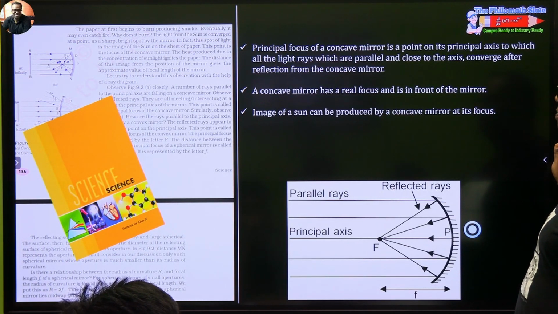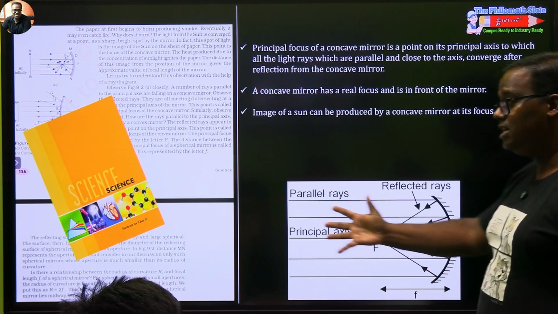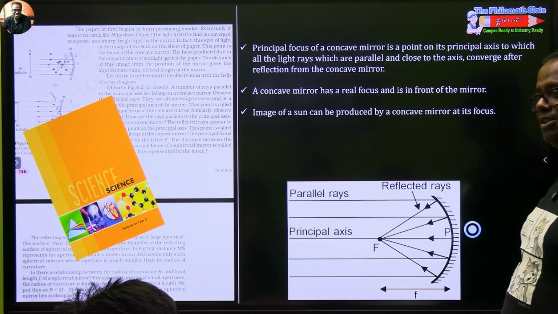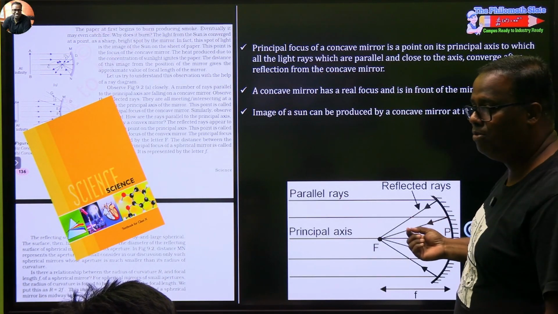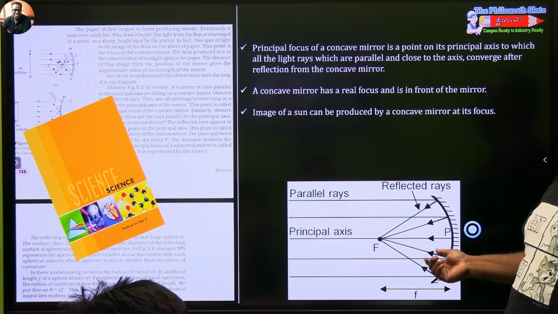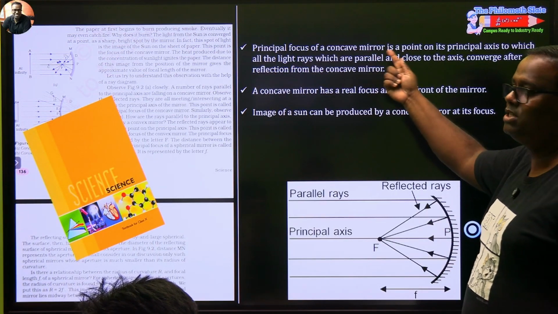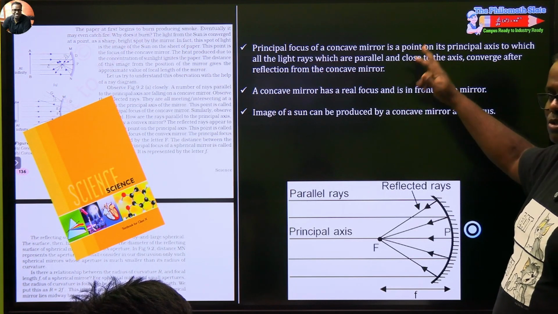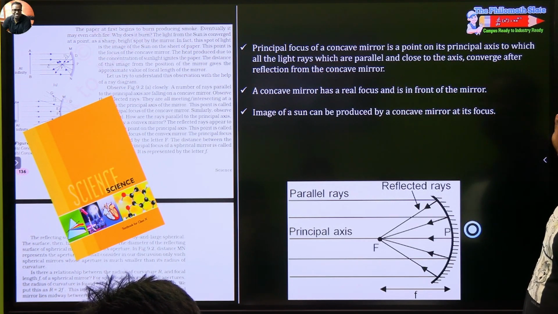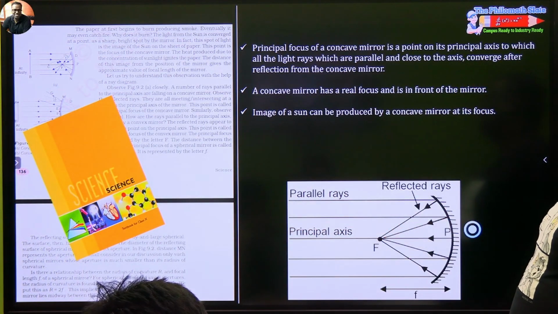Next, image of a sun can be produced by a concave mirror at its focus. So distant rays are the rays. ये देखो, ये दोनों से आप assertion reasoning के question बना सकते हैं. A sun's image was formed at a point by a concave mirror. That point is being termed as the principal focus. Principal focus is defined. We will say this is true, and this is the correct explanation of this. So image of a sun, and why? Sun is a distant object. Distant object से जो rays आते हैं वो हमेशा parallel होते हैं.